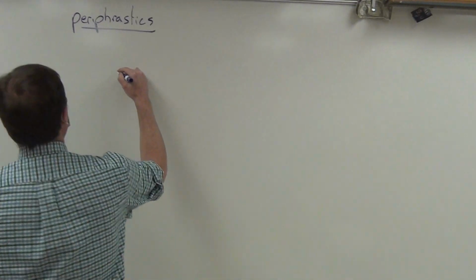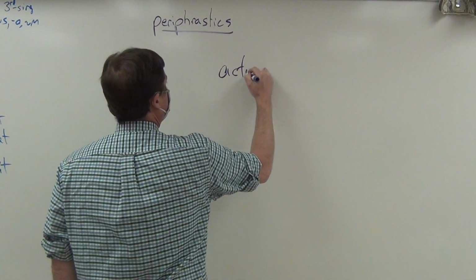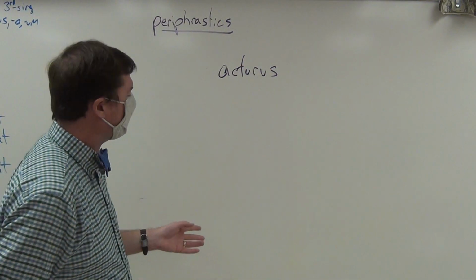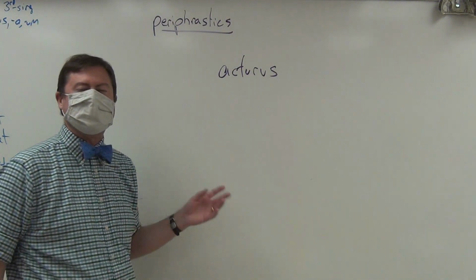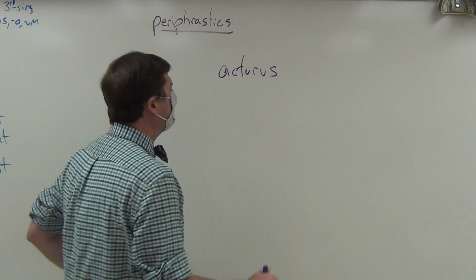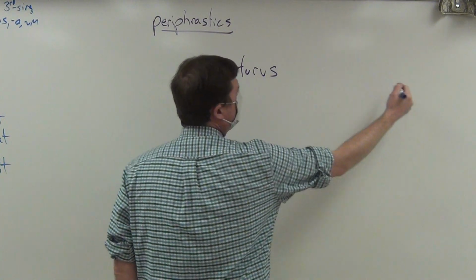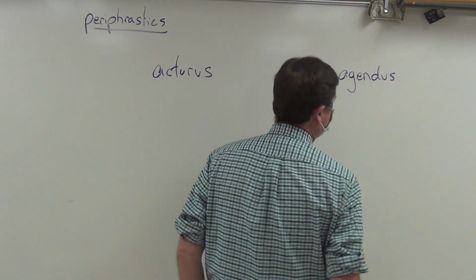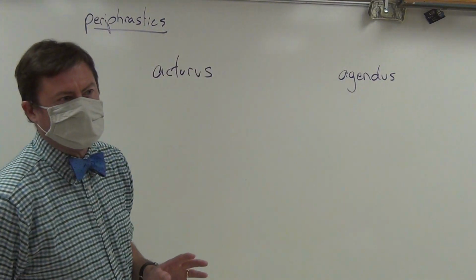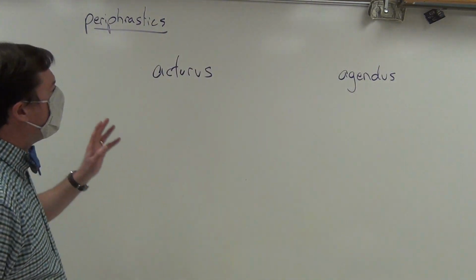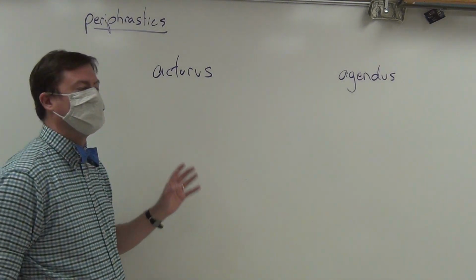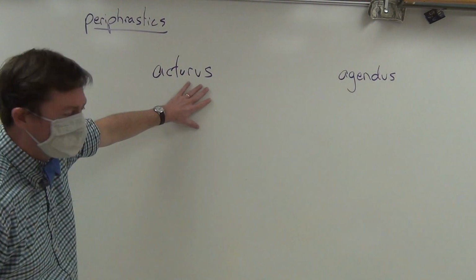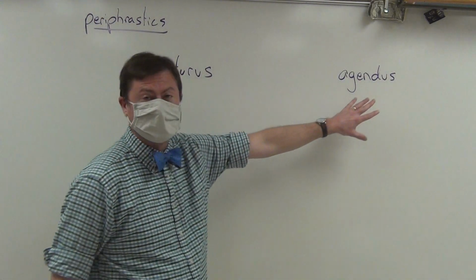Here you have, and I suppose I'll put it right here, acturus, and it could be actura, it could be acturum, and if we wanted to make it plural, we could have acturi, acturae, actura, but acturus. And over here we will have agendus. And all you have to do then is add a form of the verb to be. Now you could add every single tense of the verb to be to each of them in creating this future active periphrastic and future passive periphrastic.